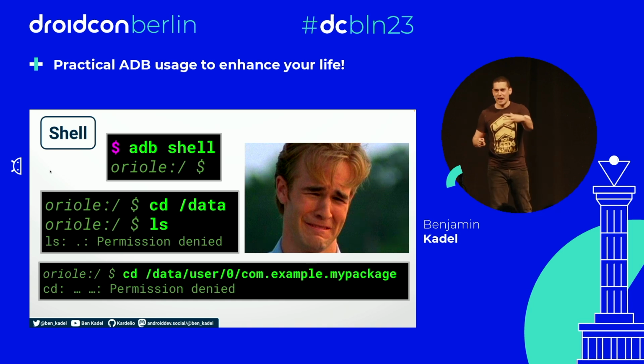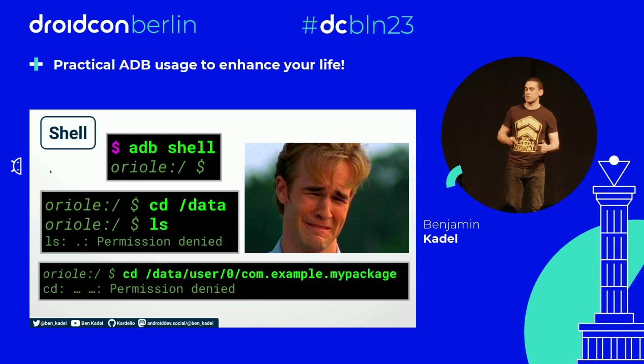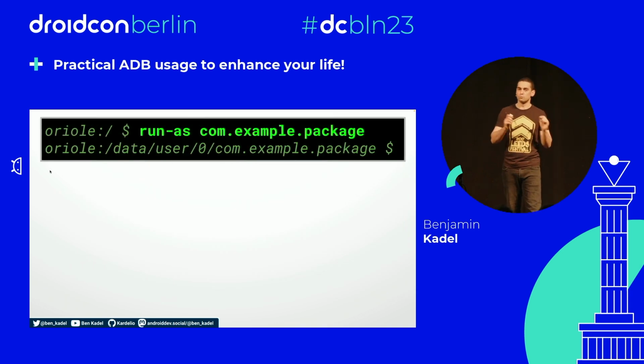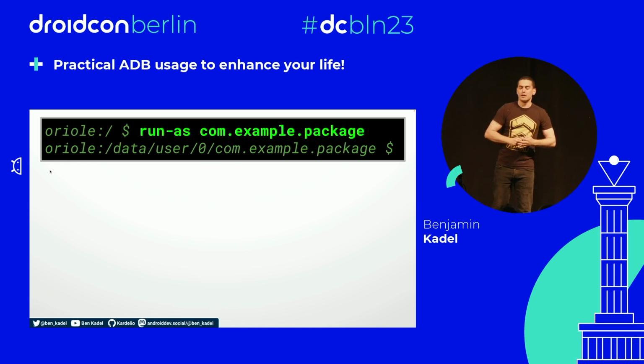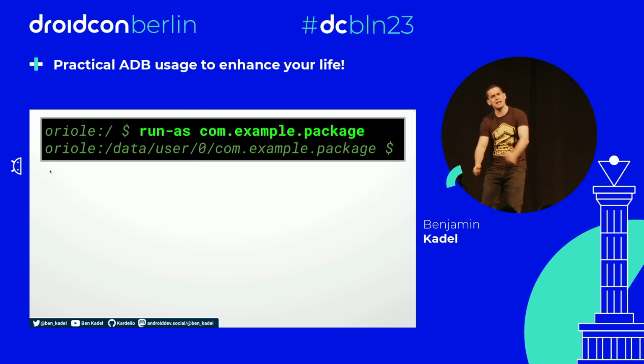But for us, the app's authors, the app's developers, we can sidestep this problem using a wonderful command called runAs. Whilst we're in the shell, if we use runAs and give it the package ID of our debuggable app, that's really important, debuggable app, it's as though we've said to the system, hey, let me pretend I'm the app. Let me see the phone through the eyes of the app.